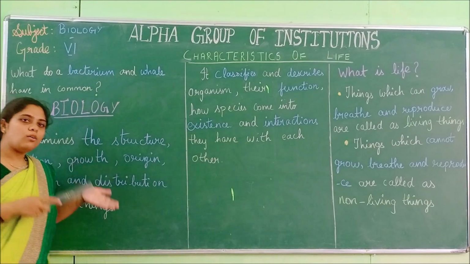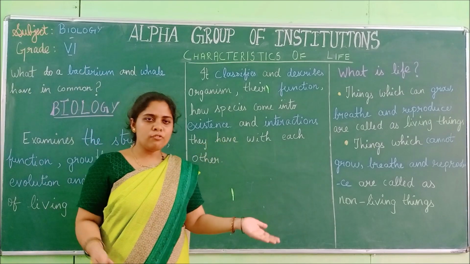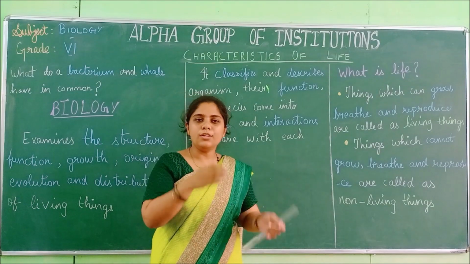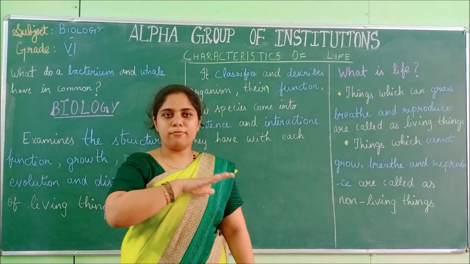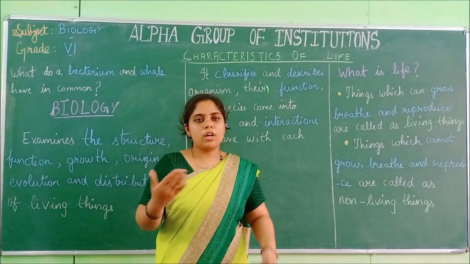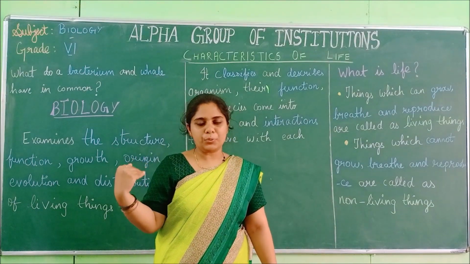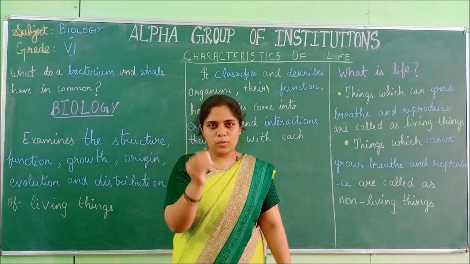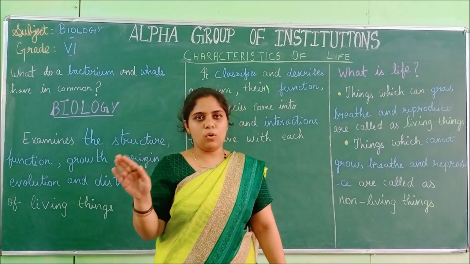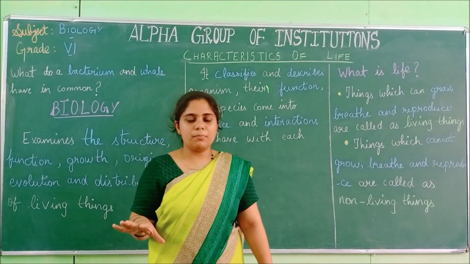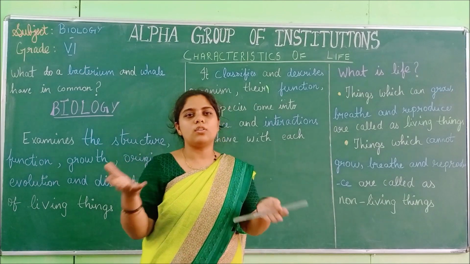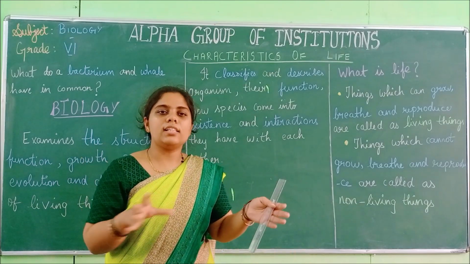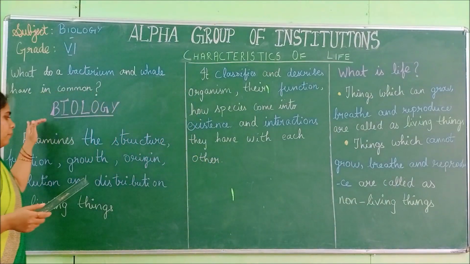And growth. How do living things grow? For example, a few years ago you would have been a small baby. Then you would have grown gradually. It is the same for everyone. I also would have been a small child and slowly grown into an adult. So we are growing. There is growth. Plants are similar. We take a seed and sow it inside the soil. After some time, what happens? It slowly grows. This is also growth. Studying how organisms grow also comes under biology.